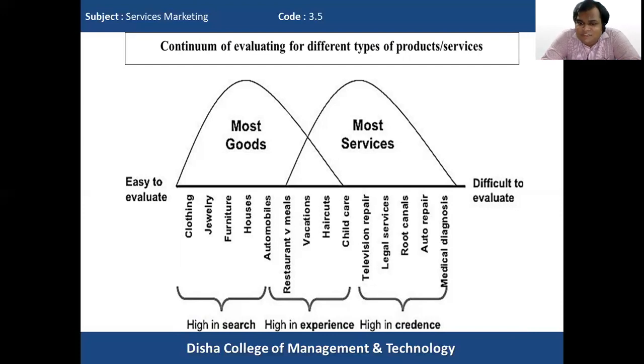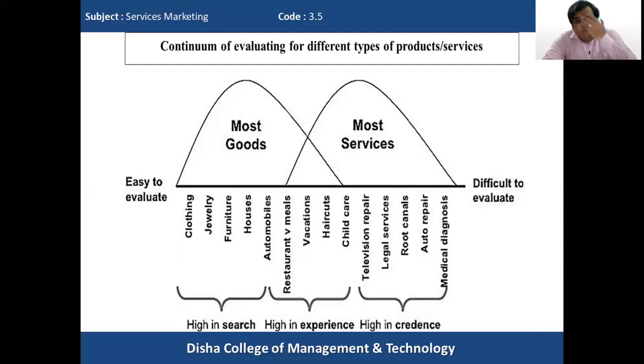And there are certain services which are high in credence. So these are difficult to evaluate. Even if we have experienced the particular service, it is very difficult to decide whether the decision taken by us is right or wrong. Particularly television repair. Even though we have taken the services of television repairing, we may feel that the person has conned us or ripped us off, taken more money from us, or given us some parts which are not proper.